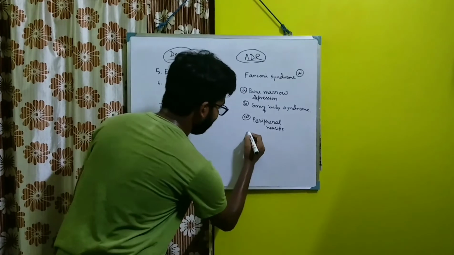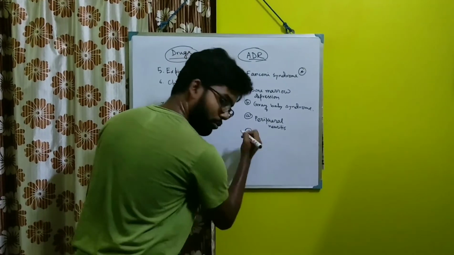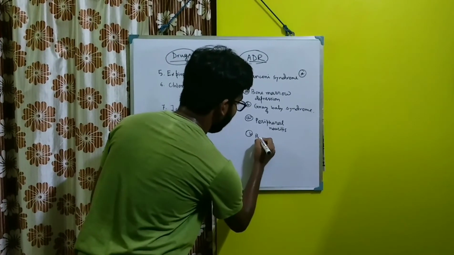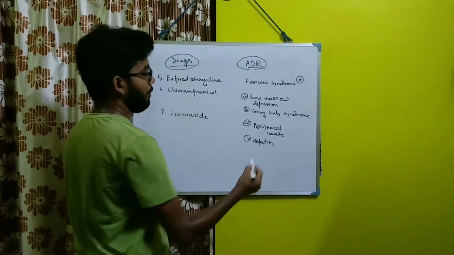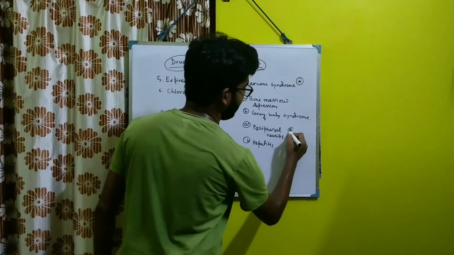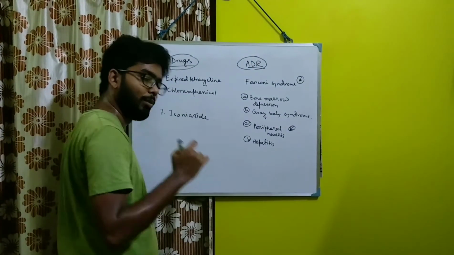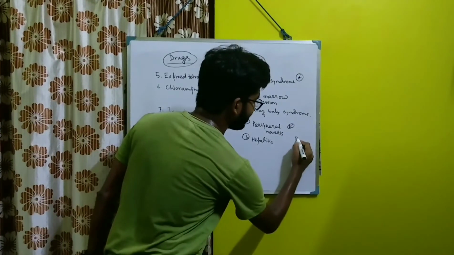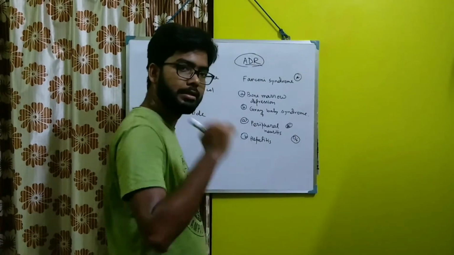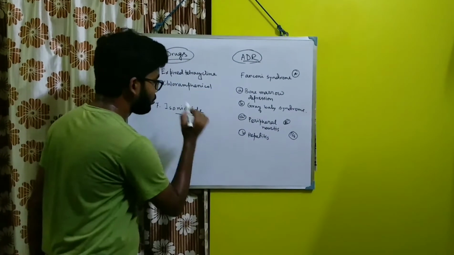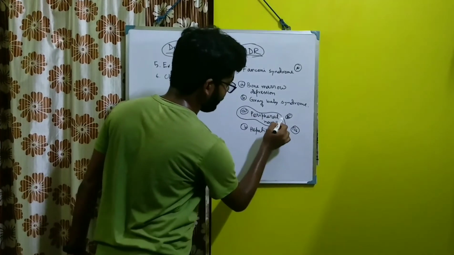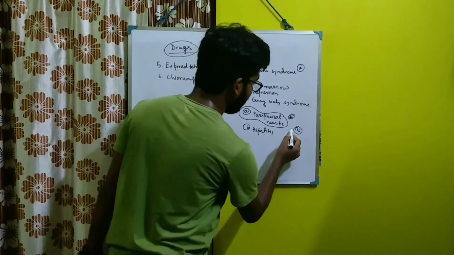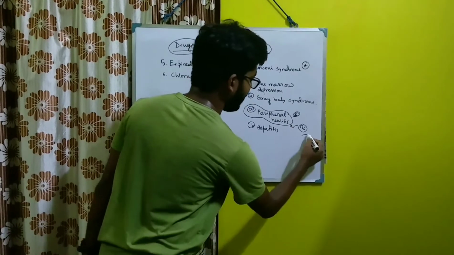Okay, and another is your very common, it is hepatitis. So peripheral neuritis is very important, and one vitamin B6 or pyridoxine is used along with isoniazid to prevent this kind of adverse drug reaction, and it is very important, frequently asked in your exam.